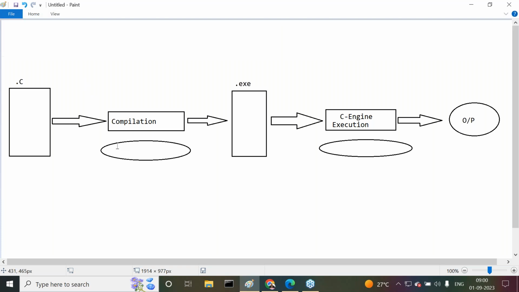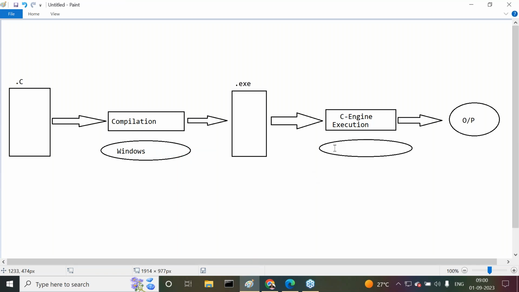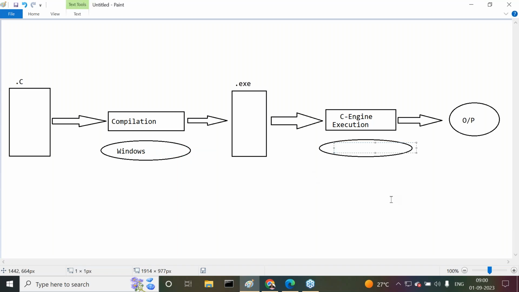For compilation purposes, I want to use the Windows operating system. For execution purposes, as per the definition, I must use the same Windows operating system.